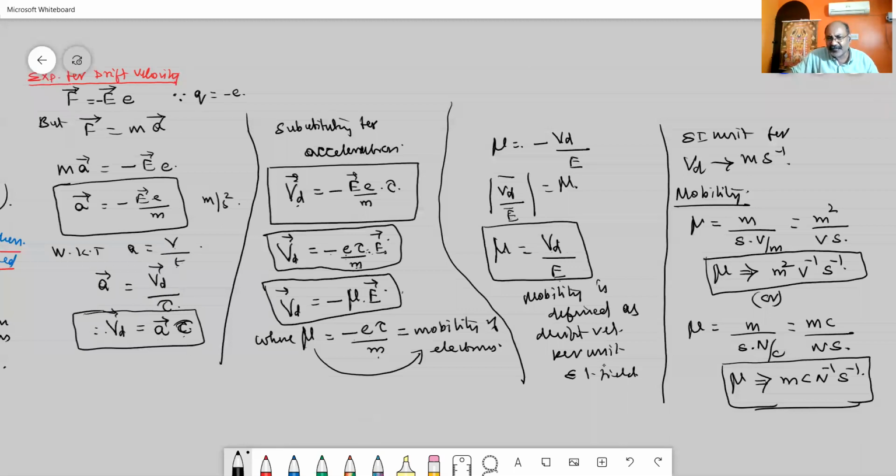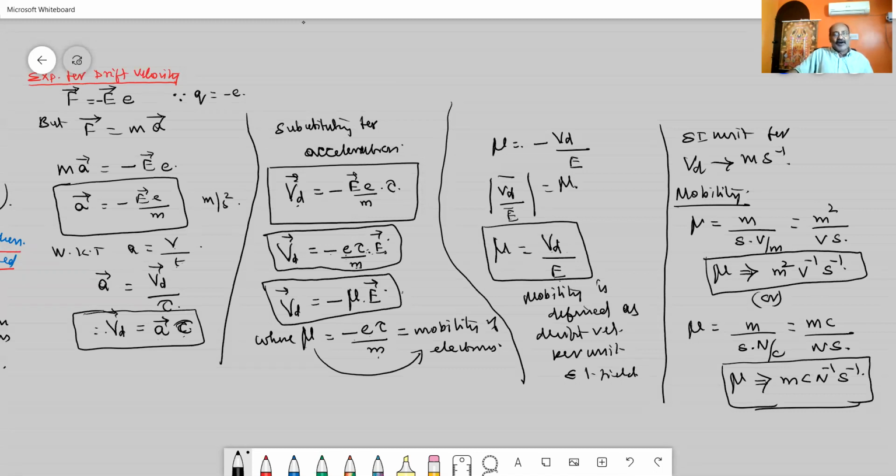This is the expression for drift velocity. That is Vd is equal to e into E tau divided by m, or minus of e into tau by m into E. Or this can be written as V suffix d is equal to minus of mu into E, where mu is called mobility, and mobility is defined as drift velocity per unit electrical field. And the SI unit for drift velocity is meter per second. And for mobility, I have written two units. One is meter square per volt per second. Another one is meter coulomb per Newton per second.